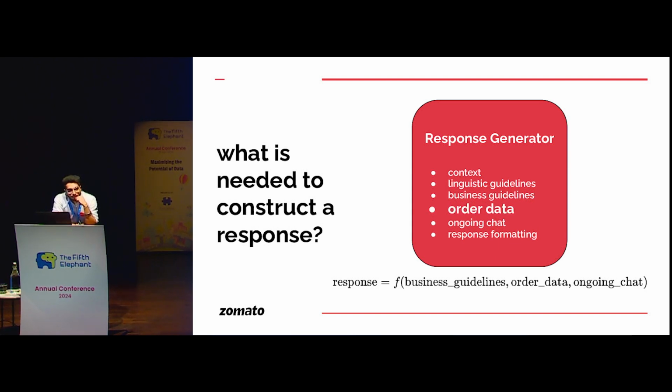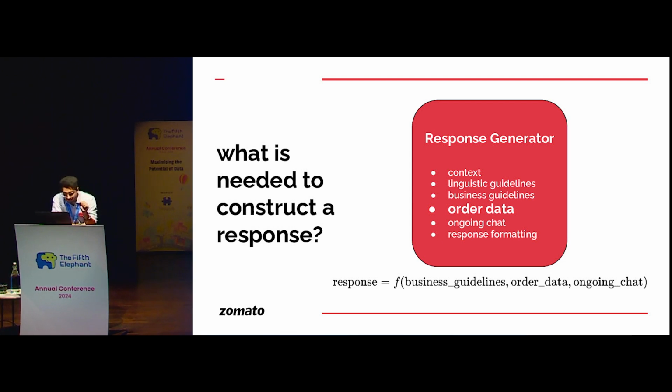Now let's double down on order data. Order data at a given point of time could contain a variety of data, ranging from where your order is, to the name of the delivery partner and their contact number, to the restaurant partner's contact number, etc. You do not want to always pass the entire data. Since we can use LLMs to capture intent very well, you do not want to pass the entire data to generate every message. So if I have done 10 messages and I have asked this AI agent for the delivery partner's contact number, I do not want to pass the order state into the response generator prompt. So I want to filter it.